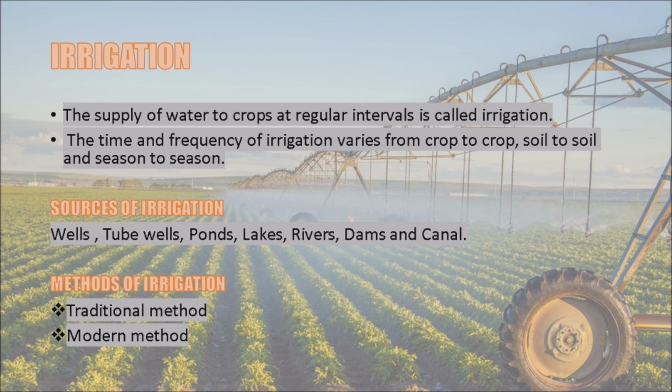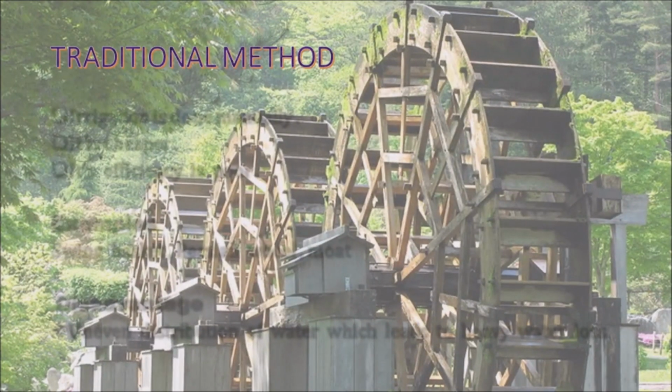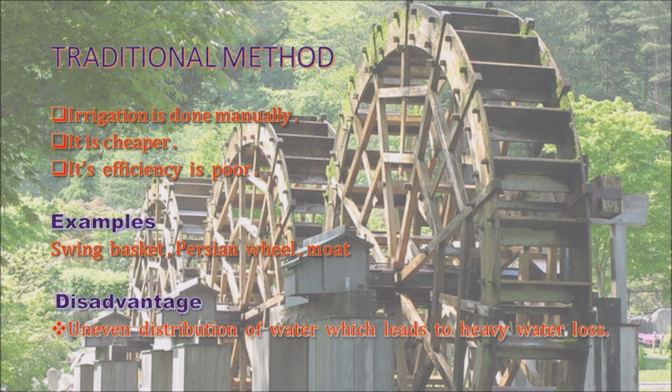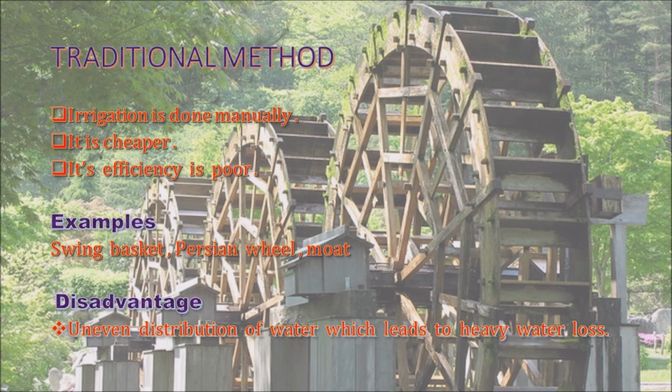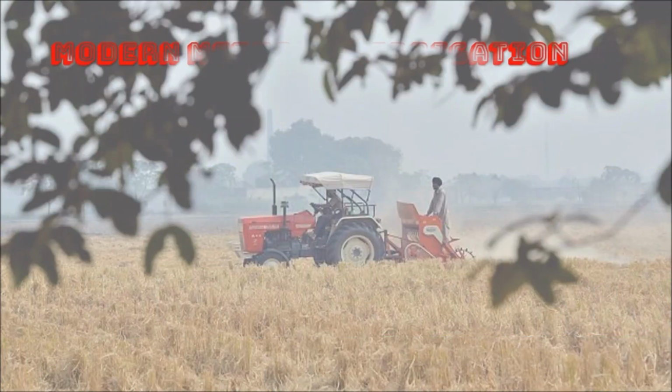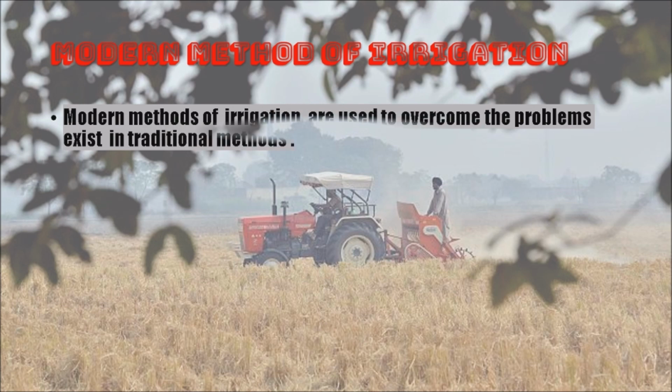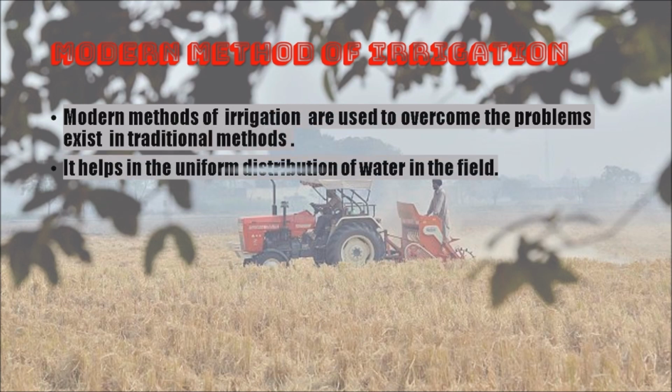Water is irrigated by two methods. They are traditional method of irrigation and modern method of irrigation. In traditional method, irrigation is done manually. This method is cheaper but its efficiency is poor. The disadvantage is uneven distribution of water which leads to heavy water loss. The modern method of irrigation overcomes the problems existing in the traditional method.